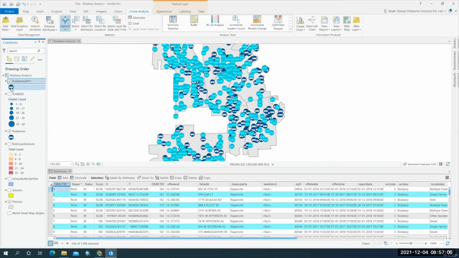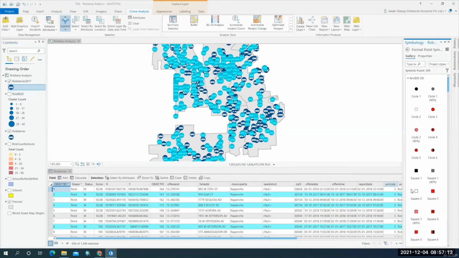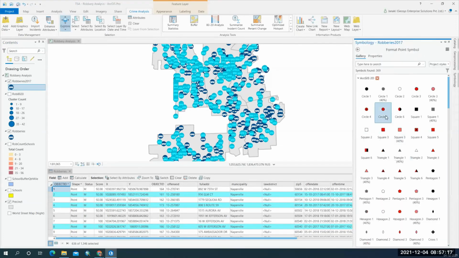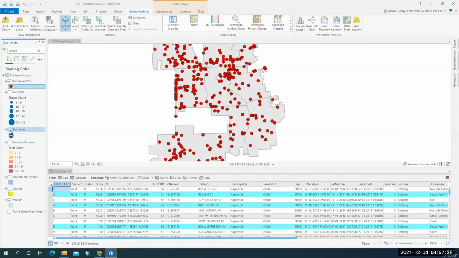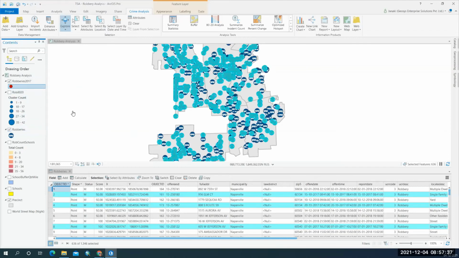If you want to give a different color for it, you can give. I'll turn off this layer and you'll be able to see. So these are all the robberies that occurred in 2017, and these are all the total robberies.